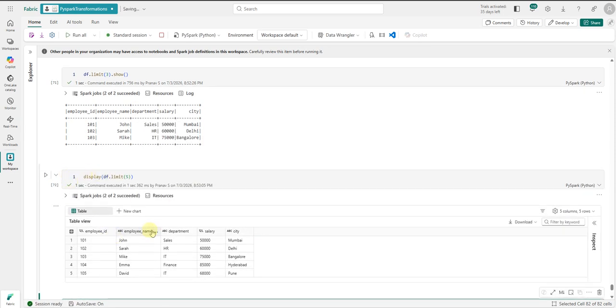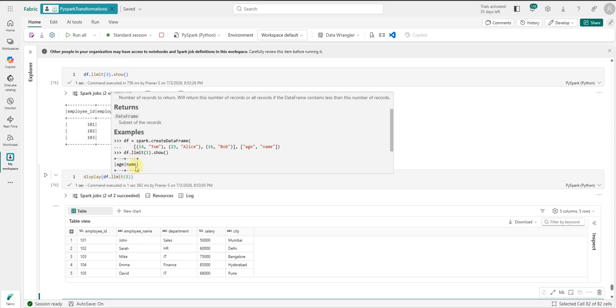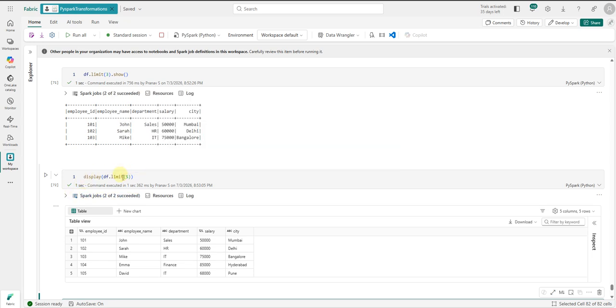I can just see a sample of the data set where I will be able to understand these are my values, this is the data type of a column. So this is more or less just for checking a subset of records. This is how we can use dot limit.